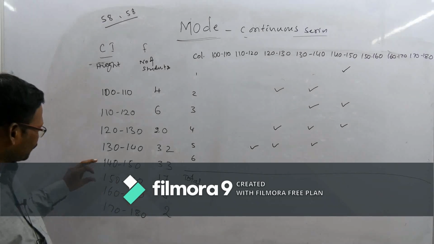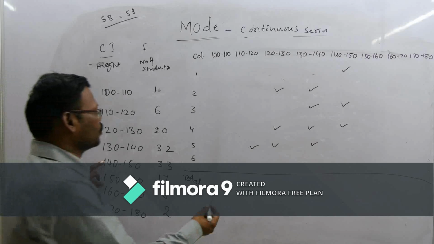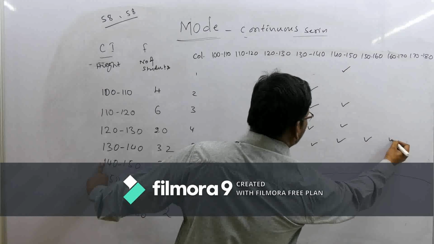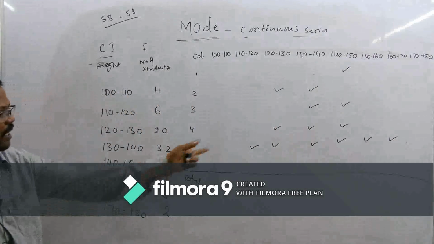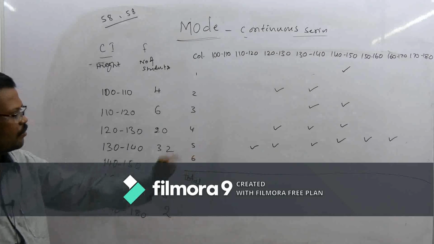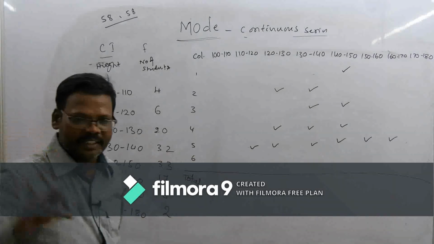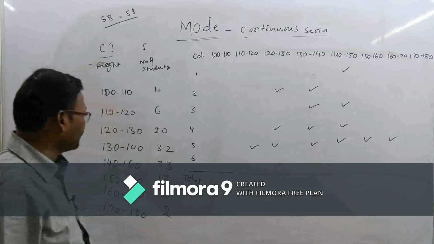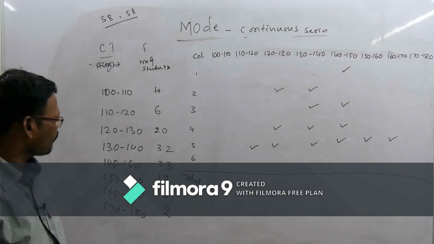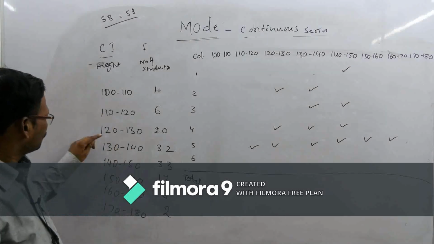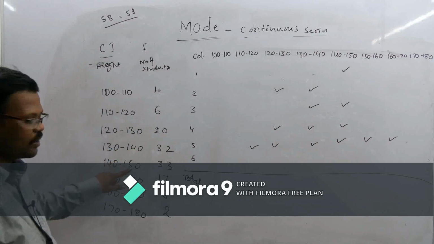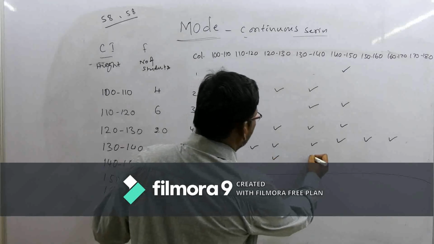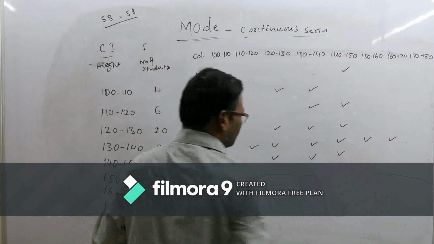Okay, in the fifth column, for these three also we have to give the marks. That is 140, 150, 150, 160 and 160, 170. Total 6 tick marks were there in the fifth column. Now come to the sixth column. What is the highest value in the sixth column? 85. 85 is the sum of 20, 32, 30. So in the sixth column 120, 130, 130, 140 and 140, 150.